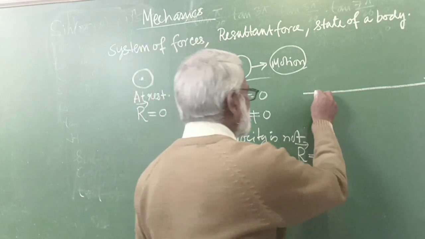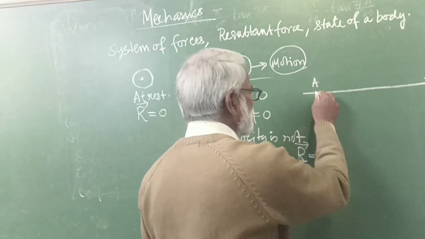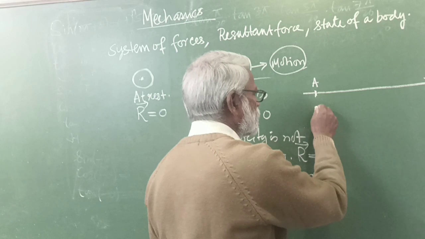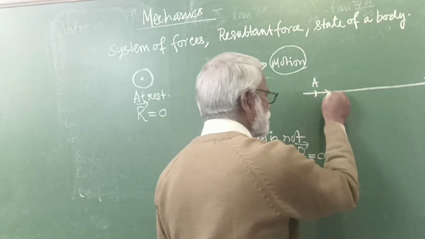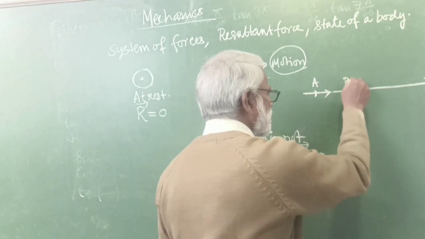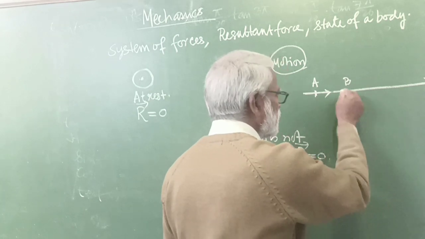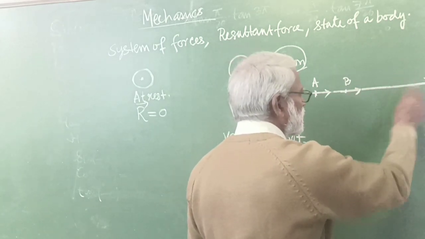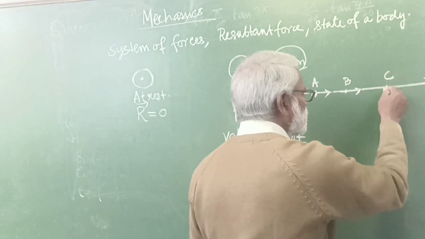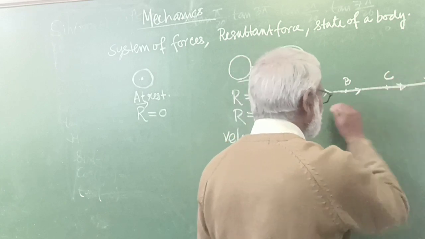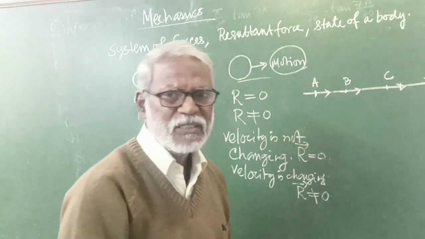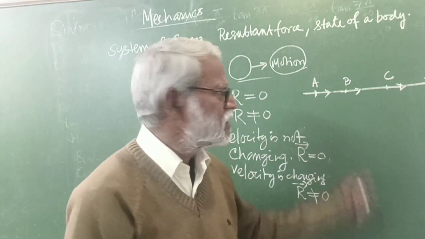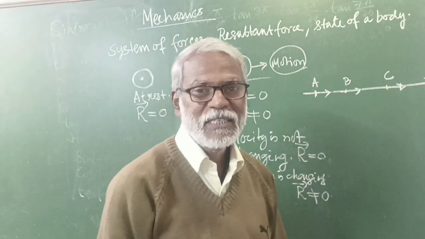So at point A there is a velocity, and the direction of the velocity will be in this direction. At point B there is also velocity, and its direction will be in the same direction. Here at point C also the direction is in this way. So here the direction is not changing. In the case of the ball, the direction is changing at each point.